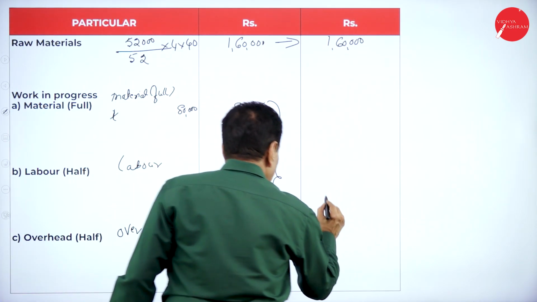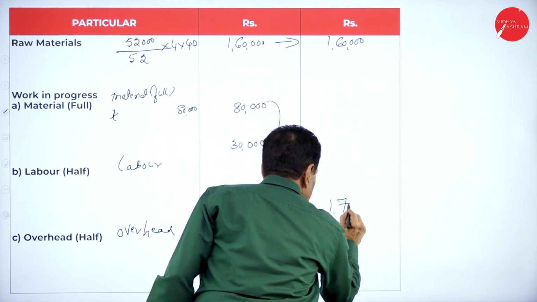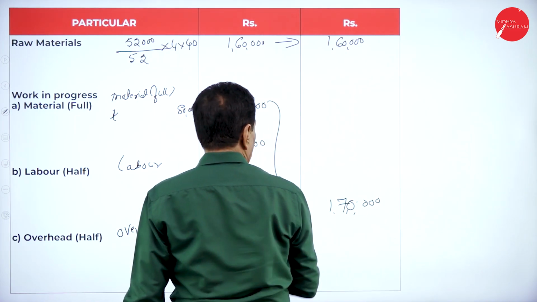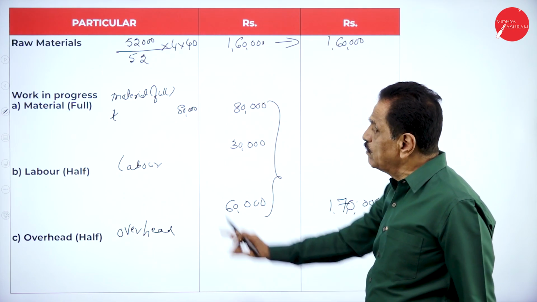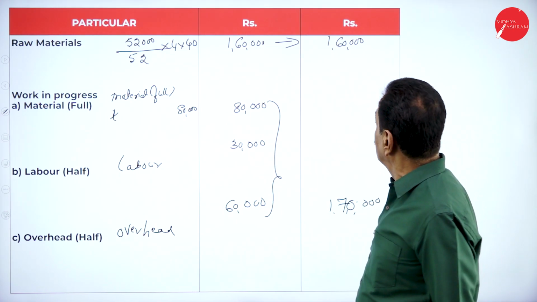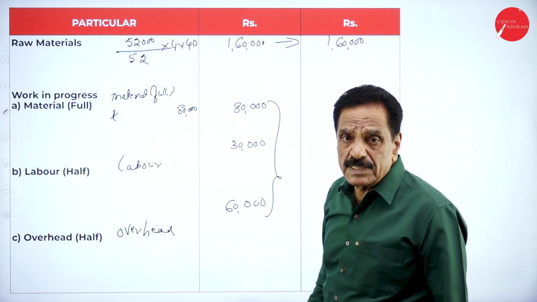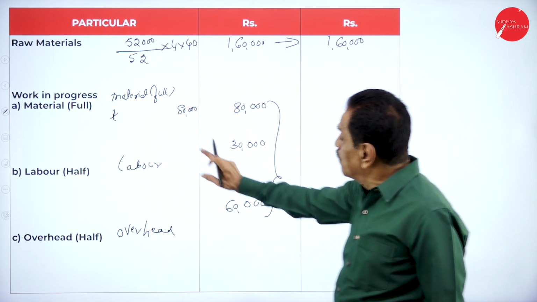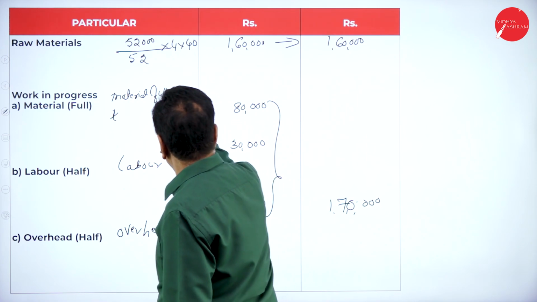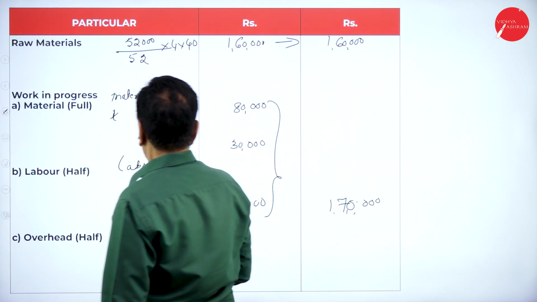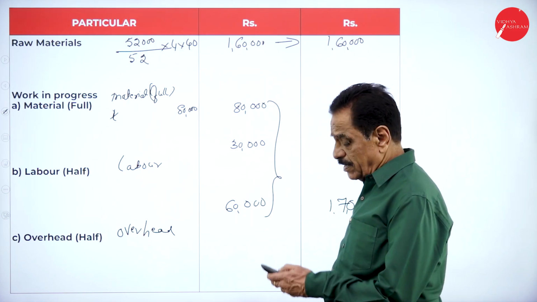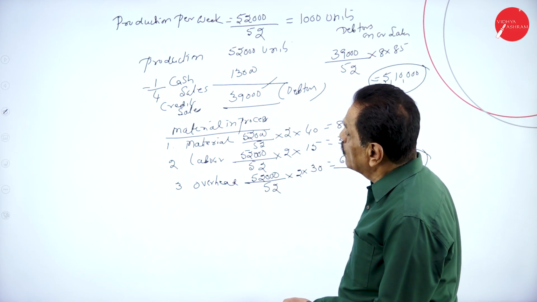This is 1,70,000. What is 1,70,000? Work in progress. So 1 lakh, this is the raw material. This is the material in process. Material full value. Labor half, overhead half. Then we'll move on to next one.